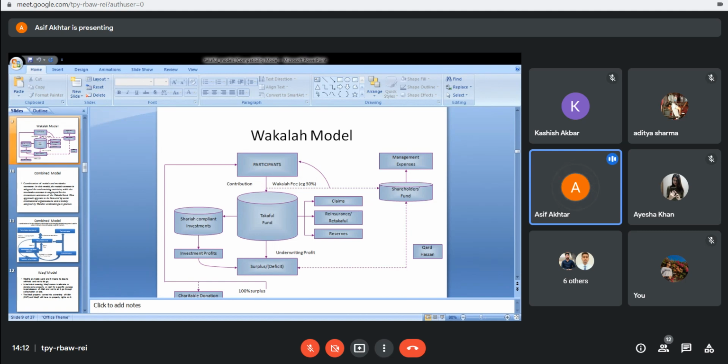As you all know, the purpose of Islamic products, the purpose of Islamic insurance, is not only profit making. The purpose is social cause. And in case of social cause, as you can easily understand, we have charitable donation, right? If there is any problem in the society, that problem can be rectified by giving charitable donation.